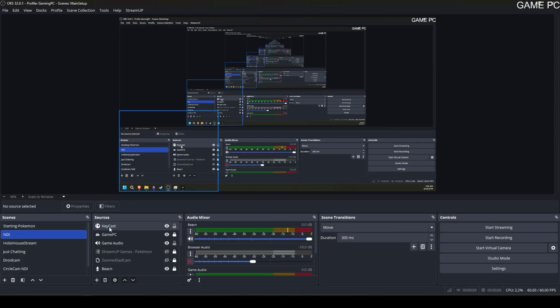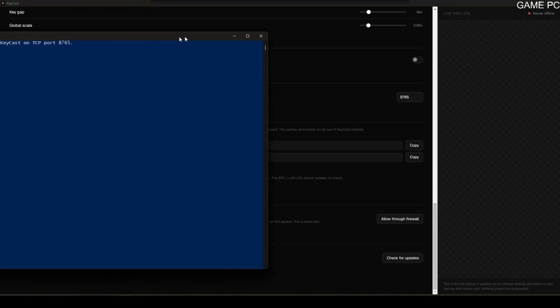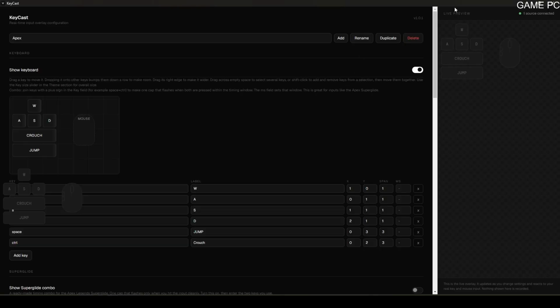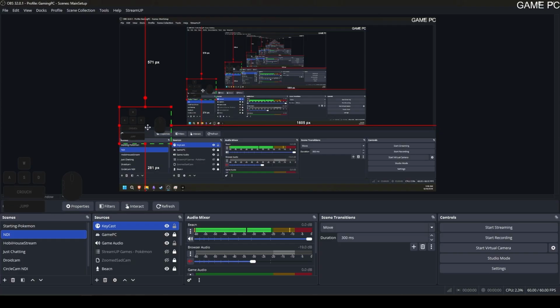And you'll notice currently it's not working. If we go back to the program itself, our server is offline. If that happens, I added this button here. It opens up PowerShell and adds this port to your Windows firewall. And once you do that, you may need to restart KeyCast, but we now have our overlay in OBS.